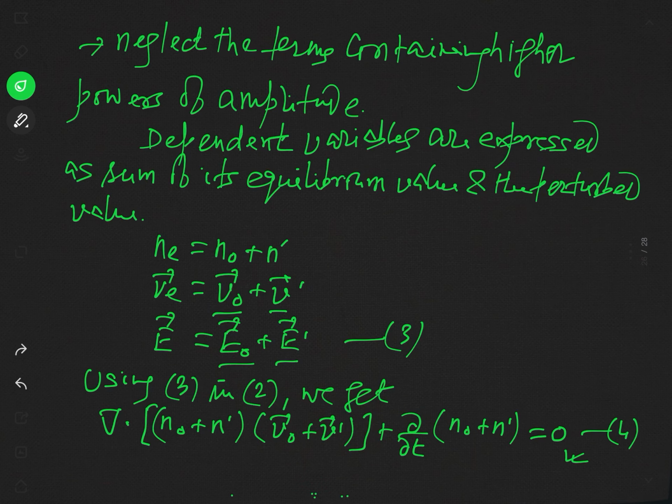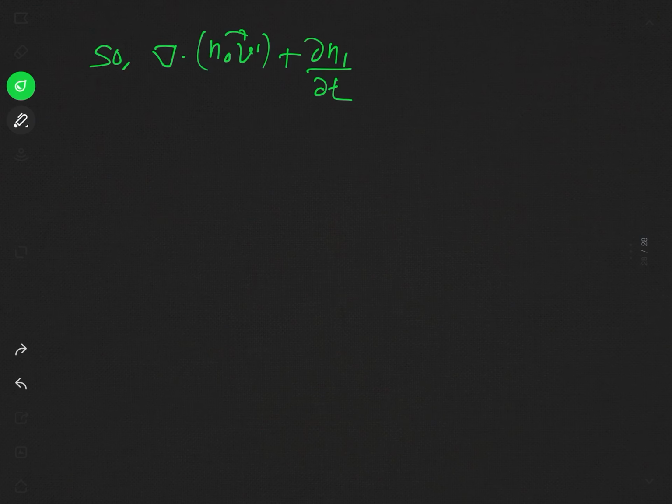What will be our equation number? This will be actually 5. This is equation 5. Now, to get the desired result, let us consider a mathematical step. We have to differentiate this equation 5 partially with respect to time.